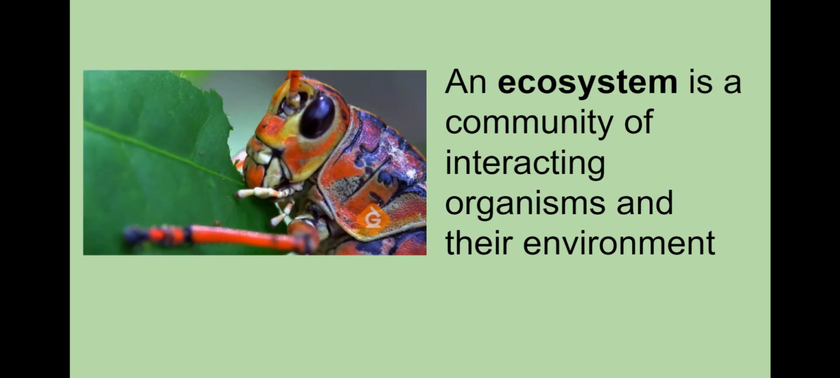An ecosystem is a community of interacting organisms and their environment. Living things interact with each other and also with non-living things like soil, water, and air. Ecosystems often contain many living things and can be as small as your backyard or as large as the ocean.